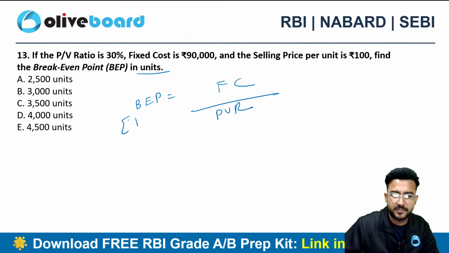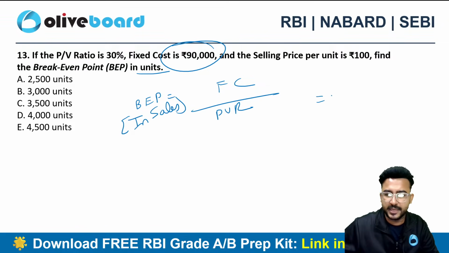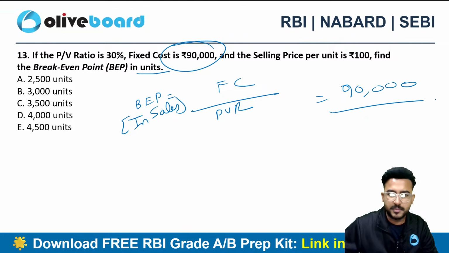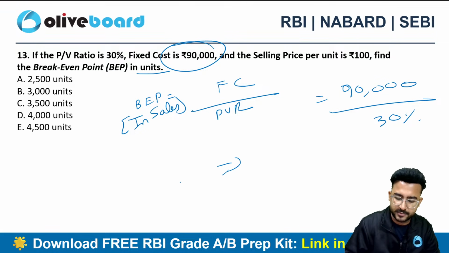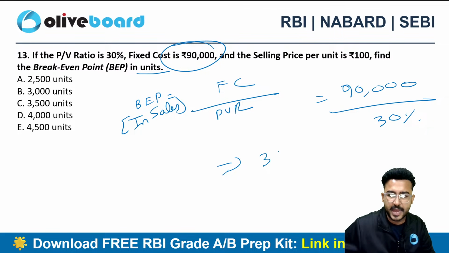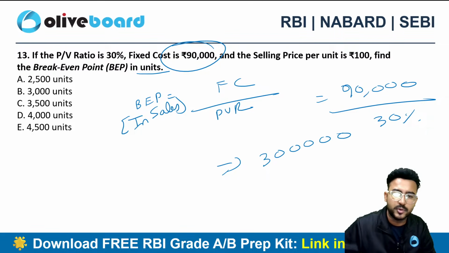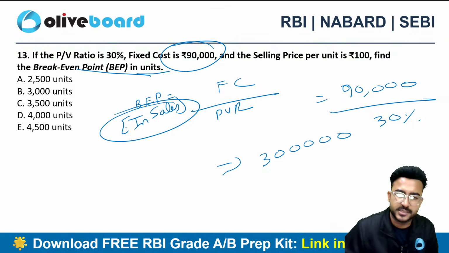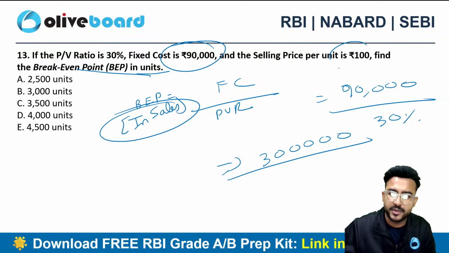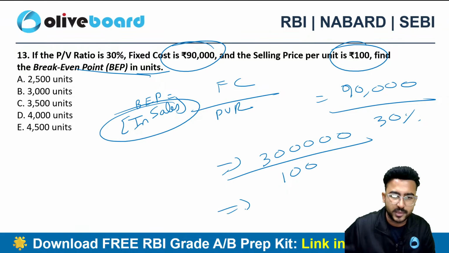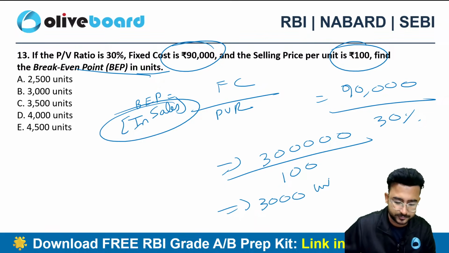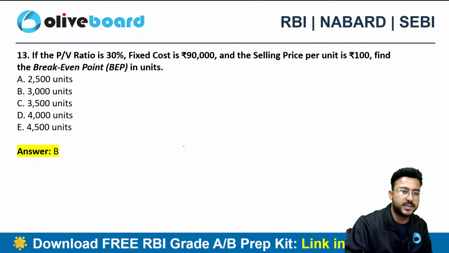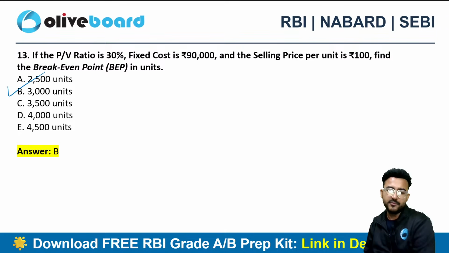This is BEP in sales. They have directly given me fixed cost 90,000, and PV ratio is 30%. So 90,000 divided by 30% gives me 3 lakh rupees, but this is in value, in rupees. I need to calculate BEP in units, so divide by the per unit selling price, which is 100. This will give me 3000 units as my break-even point.